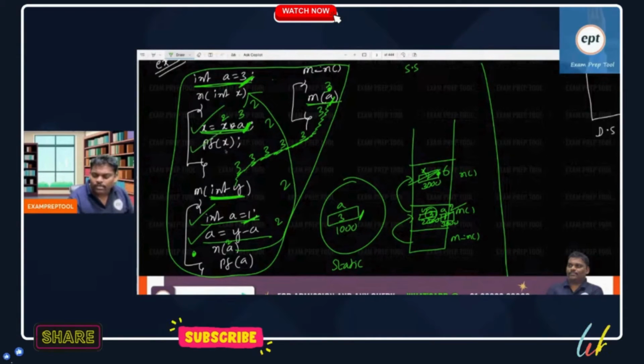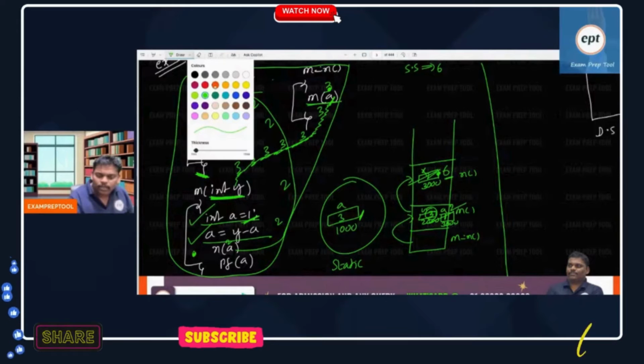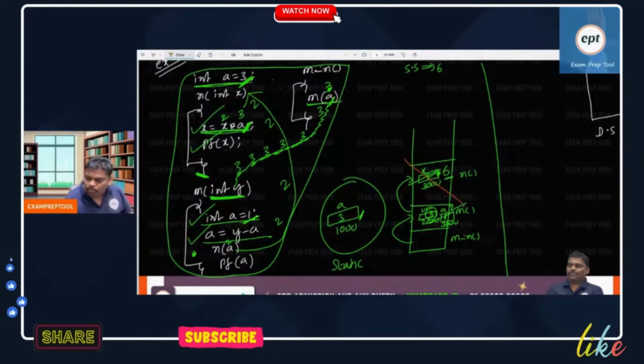Printf X. What is the answer? 6 will be printed. So static scoping, 6 will be printed first. Okay, after printing is over, see the interesting answer. After printing is over, I came back here. It means this function is completed. Remember, this function completed means it will be popped out of the stack. When it sees the closing bracket, it is popped out of the stack.